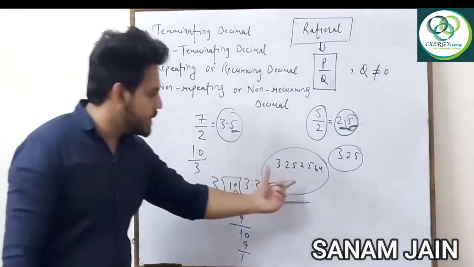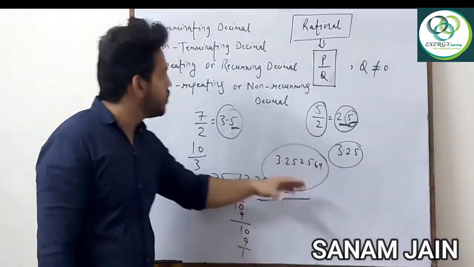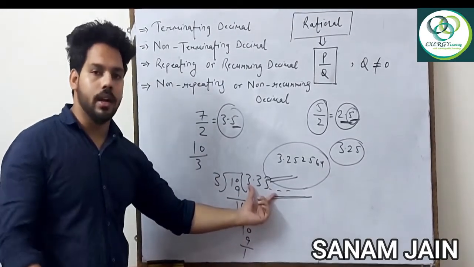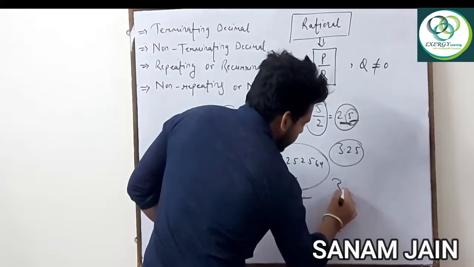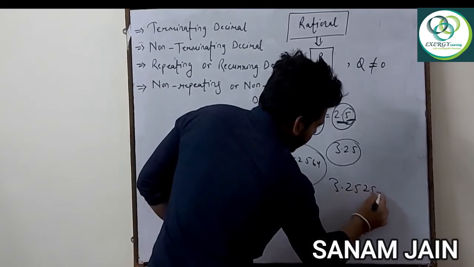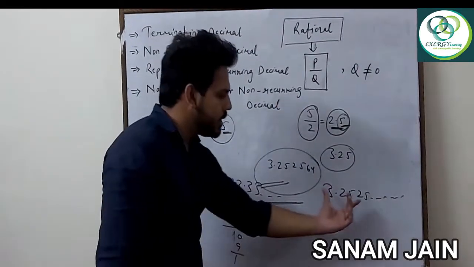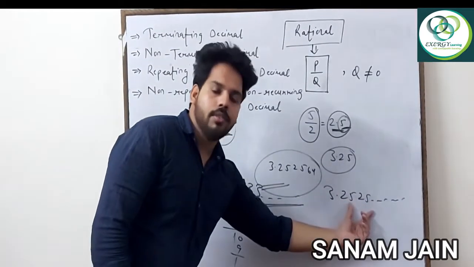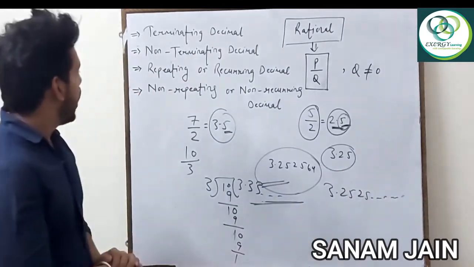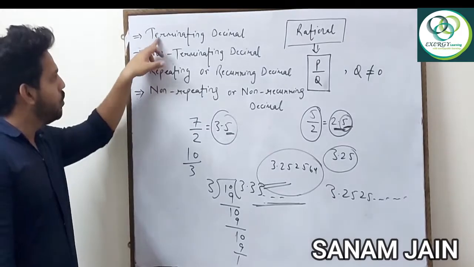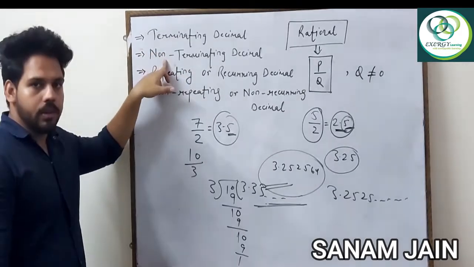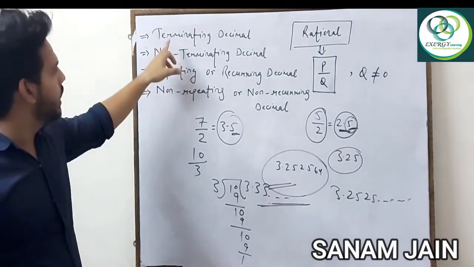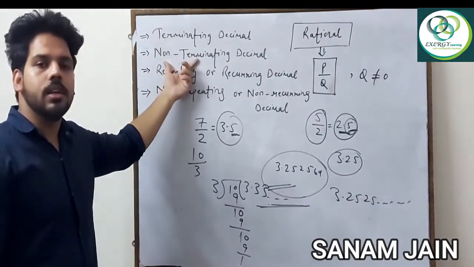When the decimal part has some end, it is terminating. When the decimal part does not have any end, that means the decimal is written like 2525 up to infinity, and it is a non-terminating decimal. It does not have any end after the decimal. So now we have two kinds of numbers, terminating and non-terminating. We have studied that if the number comes to an end after the decimal, it is terminating. If it does not have any end, it is non-terminating.